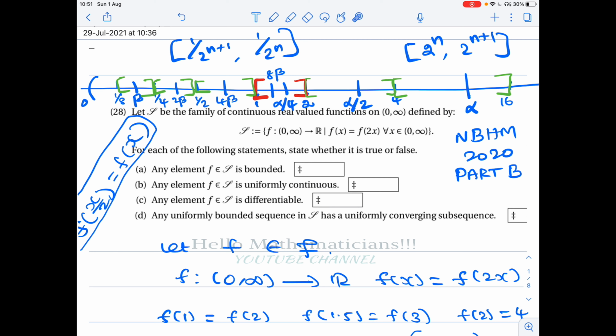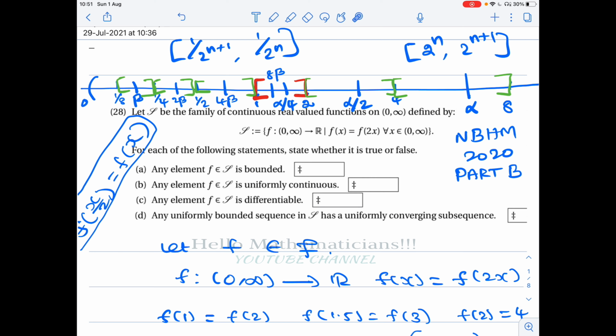Now you see, this is my interval, closed [1, 2]. So I have written 1 here, I have written 2 here. Then this is my closed interval [2, 4]. This is 2, 4. Then this is the interval [4, 8]. So 2 power 0, 2 power 1, 2 square, 2 cube. I should have put 8 here, and so on. Then next we look at the closed interval [8, 16].